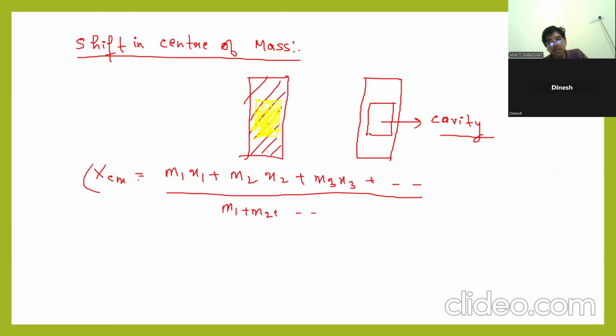Let us suppose this is the initial position. Once you cut, the center of mass position will change. Let us suppose it is like this, mass m2, like this.